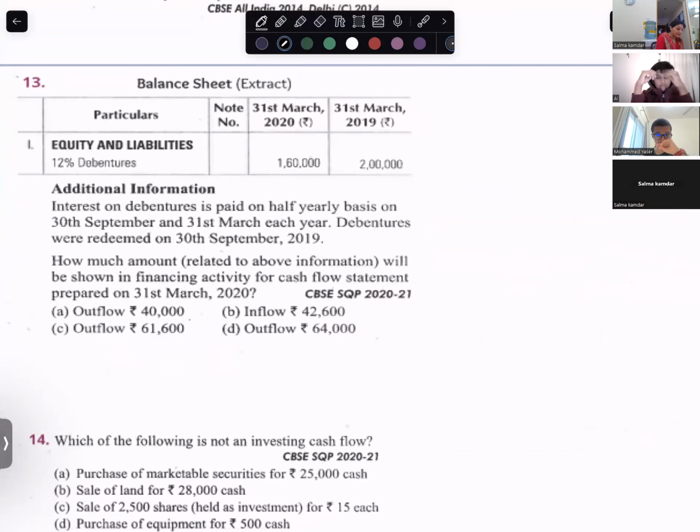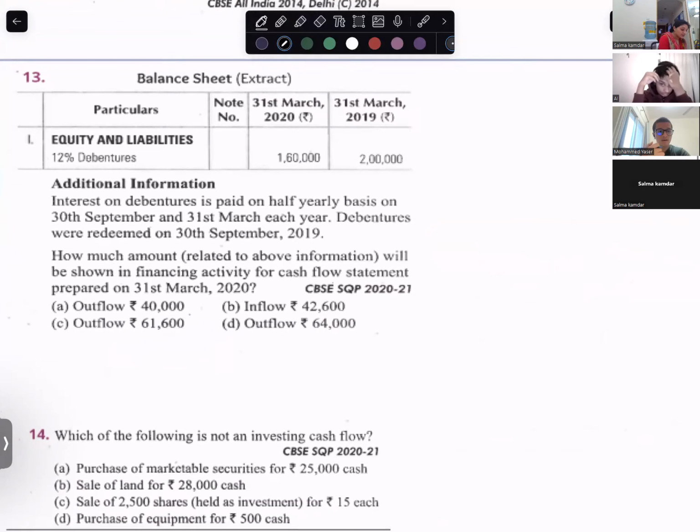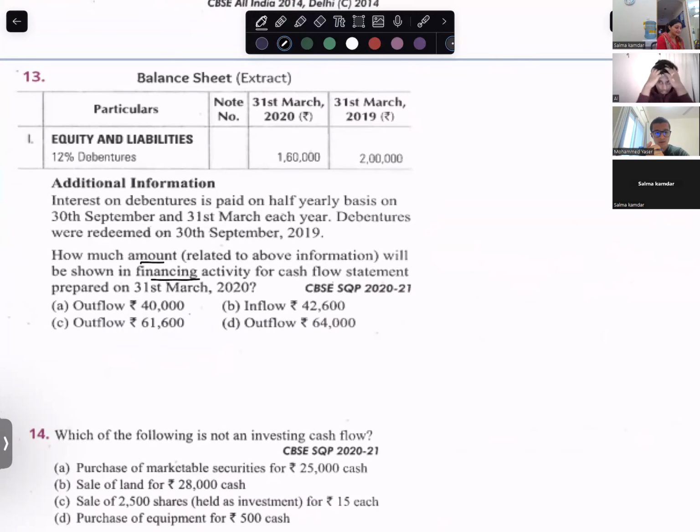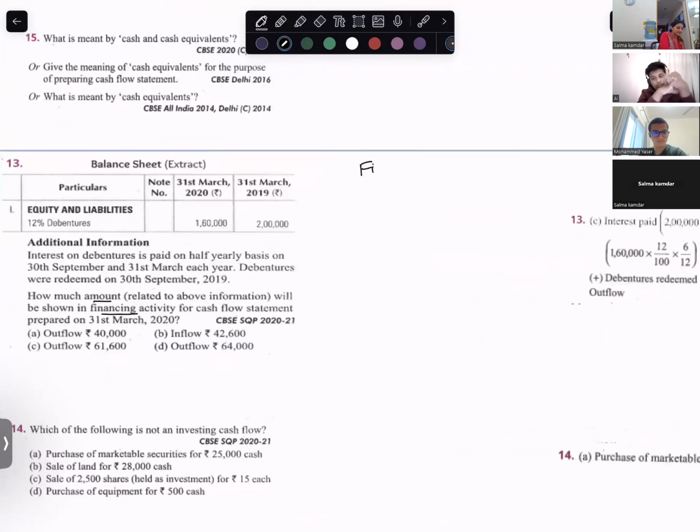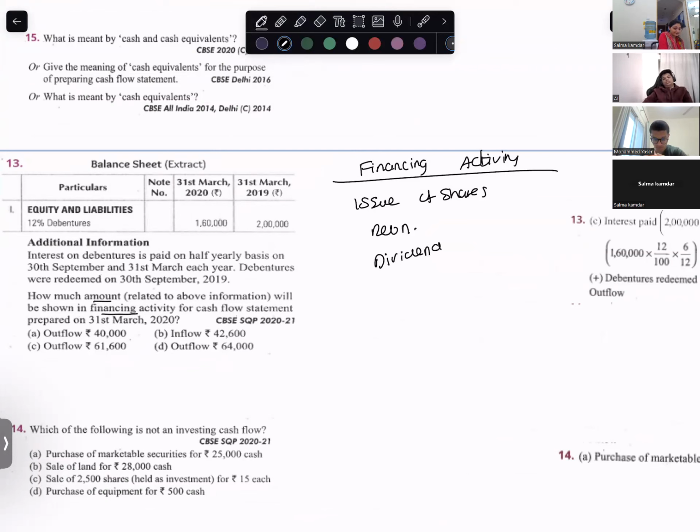What do they want us to find out? How much amount will be shown in financing activity? Can you tell me what is financing activity? Financing activity: issue of shares, dividend paid, issue or redemption of debentures, loan. They want to know how much will be shown in the financing activity for the cash flow statement.